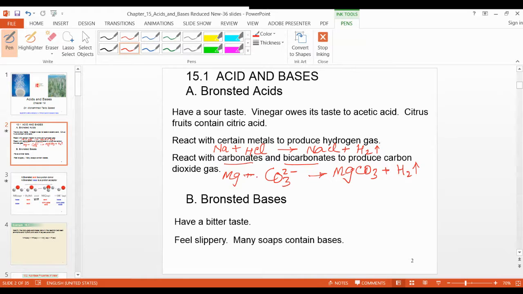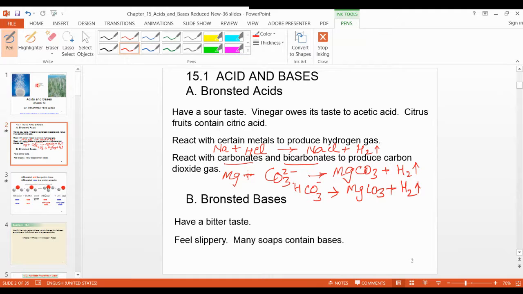Because it contains H2 here, as I removed H2, because 2 minus means H2. And for bicarbonate, if you write H2CO3 with 1 minus, because one hydrogen is here, you will also get the same compound, magnesium carbonate plus hydrogen gas. You can balance it later. This is the general property of acids. So remember, please, this could be a multiple choice question.